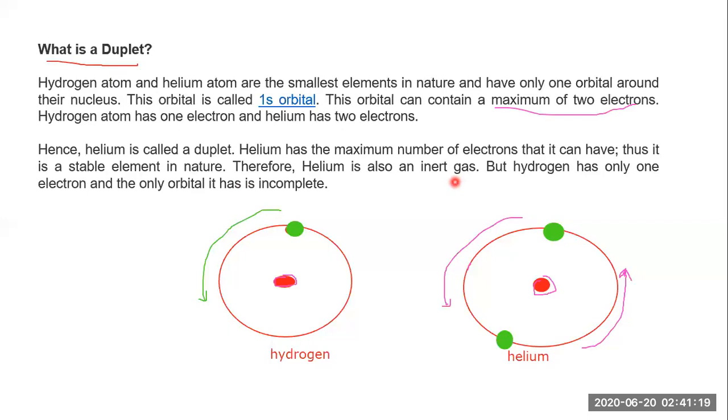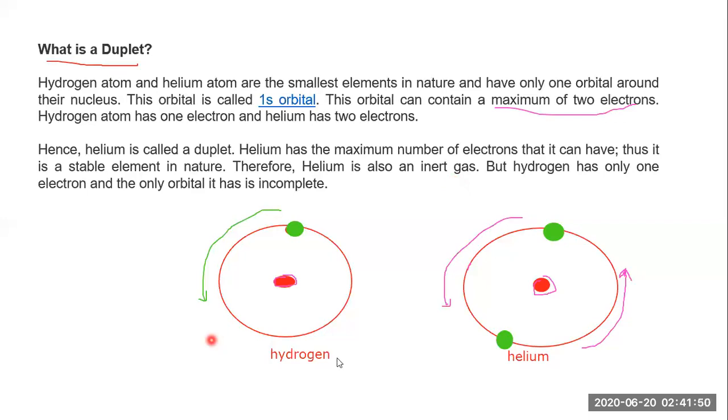So we have already discussed, if the shell is nearer to the nucleus, it's called a duplet. If it is far from the nucleus, it's called an octet. So in case of helium, the duplet rule is fulfilled. It's an inert gas, a noble gas. But hydrogen is not a noble gas. Why? Because its orbit is incomplete, it's not filled with two electrons, it has only one electron, and that's why it is an incomplete shell.